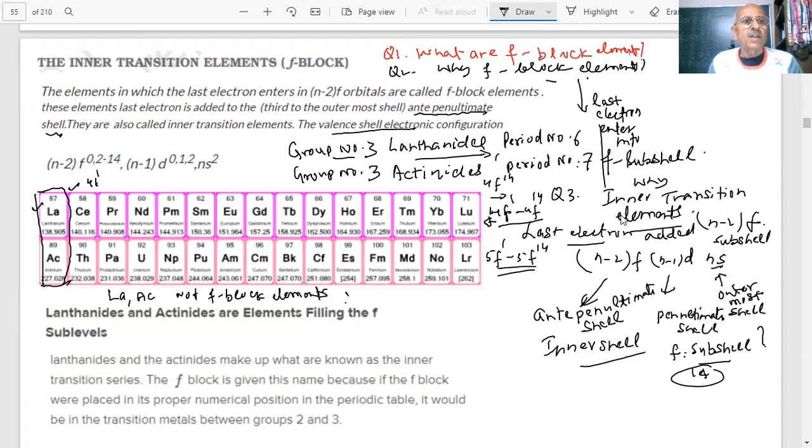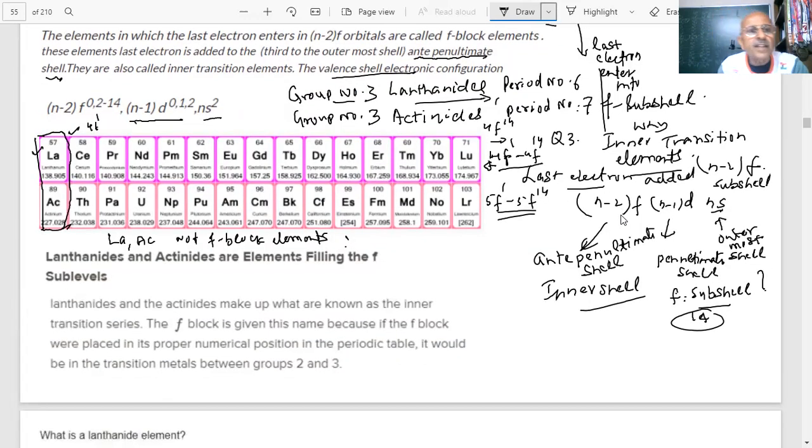Clear? So we have answered the questions: what are f block elements, why they are called inner transition elements, and what is their general electronic configuration. There could be electrons in the f from 0 to 14, and in the (n-1)d there could be 0 or 1 electron. And 2 electrons are there in the ns. ns is the outermost shell, then penultimate, anti-penultimate shell. That is how we call them. And here is a list of these elements.